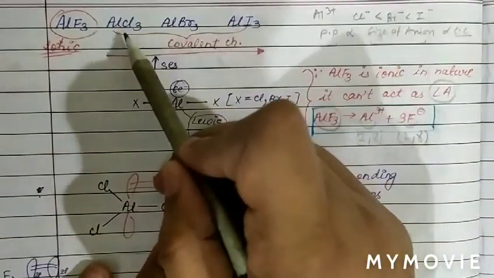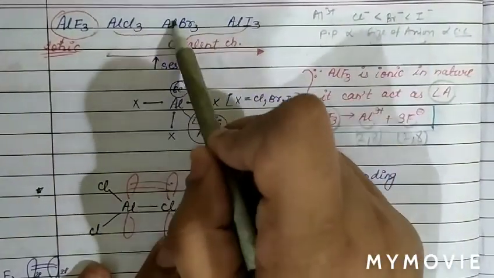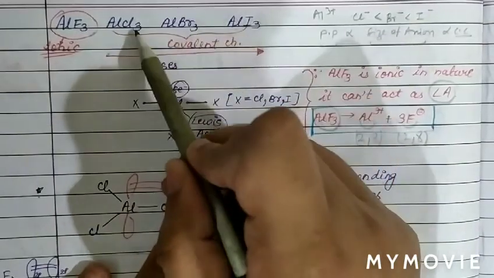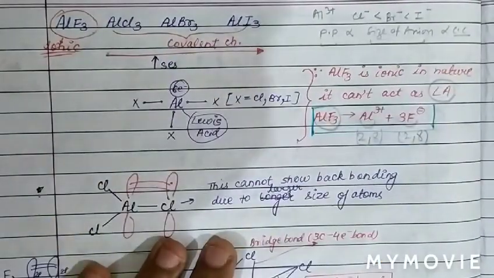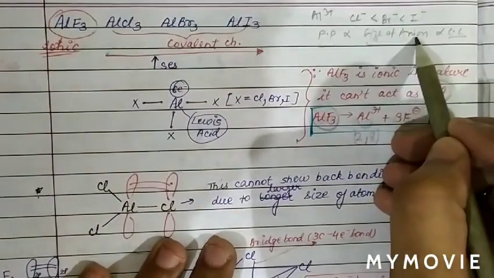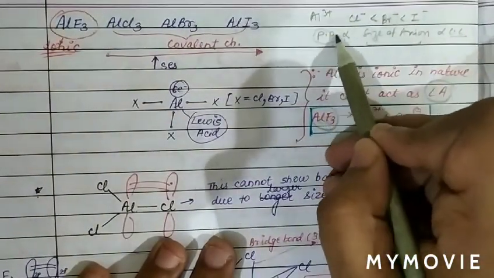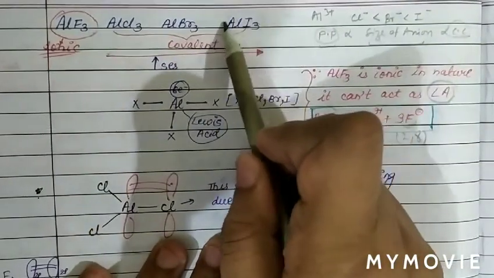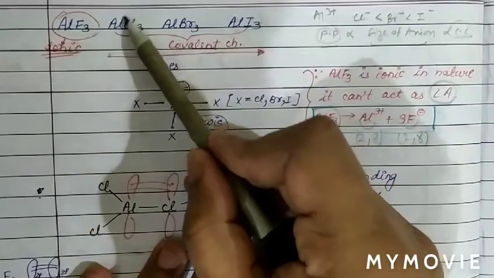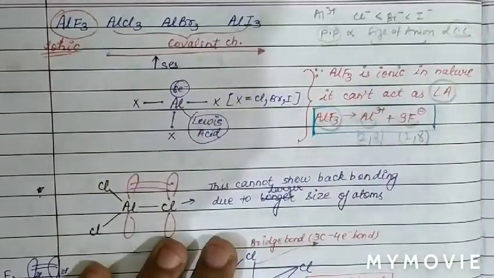Hence, because the cationic part is the same, Al3+, but the size of the anion increases from Cl- to Br- to I-, the polarizing power increases, hence covalent character increases. Therefore covalent character of AlI3 is maximum and AlCl3 is lowest, while AlF3 is ionic in nature.